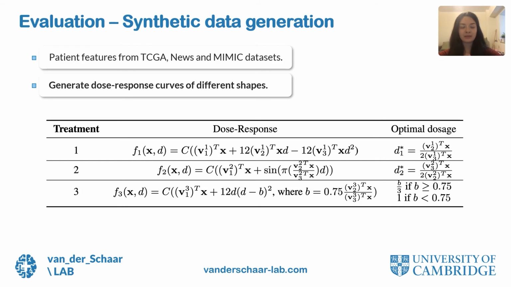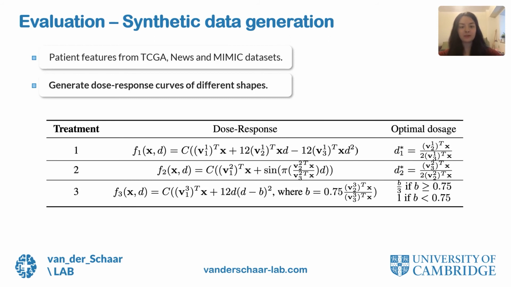We simulate data as follows. We obtain patient features X from a real dataset. In our paper, we use as real datasets TCGA, News, and MIMIC-III. We then consider 3 treatments, each with a corresponding dosage. Each treatment type W is associated with a set of parameters phi, which are sampled randomly for each experiment. The shape of the dose response curve for each treatment f_W is given in this table here, along with the closed form expression for the optimal dosage that corresponds to the largest outcome. Note that the optimal dosage depends on the patient features.